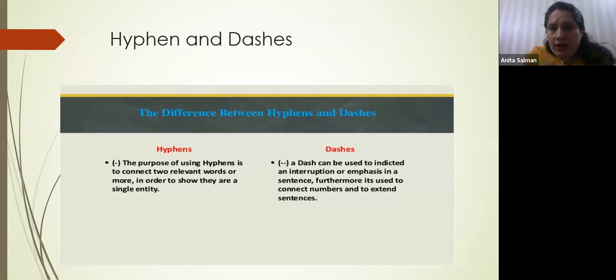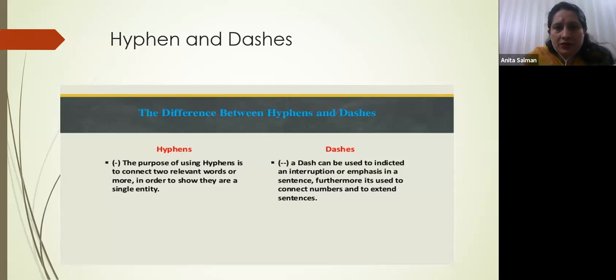What is a dash? A dash can be used to indicate an interruption or emphasis in a sentence. When there are long sentences and you just want to add some interruption or emphasize some idea, right, you can add it with a dash. It is just like brackets: if we want to add some additional information, we can add it in brackets. Similarly, we can add dashes. Furthermore, it's used to connect numbers and to extend sentences, right?